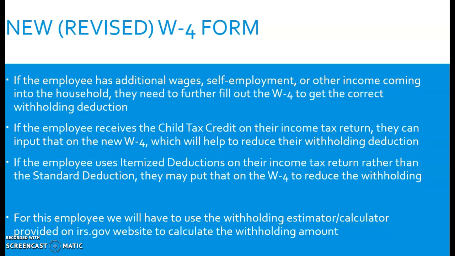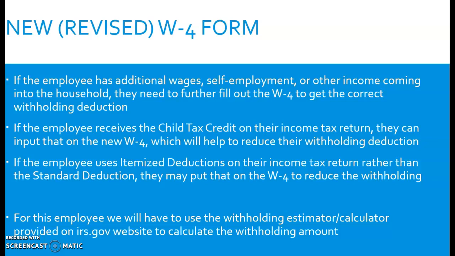Okay, so if they have any of these extra incomes or extra deductions or extra credits, then they can fill out those lines, and that will either increase or decrease the amount of withholding that's going to come out of their paycheck. Okay, if we have one of these situations, instead of using the tables, we have to use the withholding estimator, also called the withholding calculator. It's provided by the IRS.gov. It's a little Excel thing, and I have it loaded on D2L. So if you have one of these type of situations, you have to use that calculator.